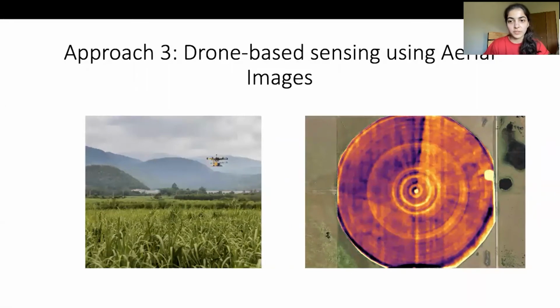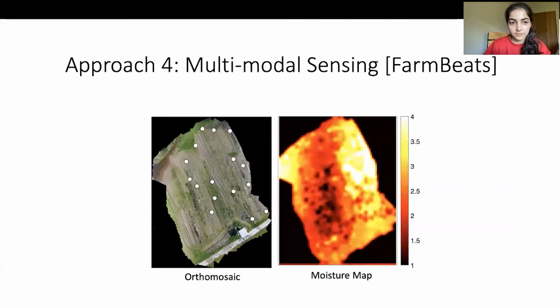The third approach could be using aerial images captured by a drone to estimate the moisture map of the area. In this approach, uncertainties in the field like illumination and shadows will significantly affect the reliability and accuracy of the system. Also, the crops, obstacles, and other things in the frame will make it difficult to estimate the moisture using just aerial images. So one middle ground could be to sense the moisture readings from ground robots and fuse them with the aerial images captured by the drone. This is the approach proposed by the FarmBeats paper.